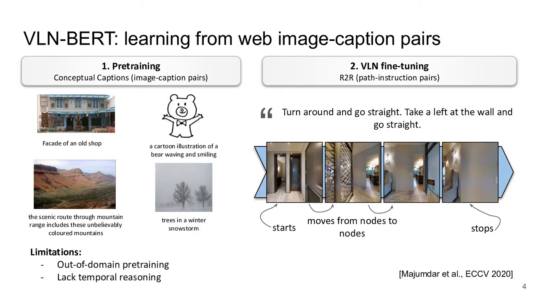As collecting more houses is hard, researchers have looked at alternatives such as conceptual captions, a large-scale automatically harvested image caption dataset. In this work, we argue that such pre-training is out of domain, because conceptual captions is composed of generic image caption pairs, whereas VLN tasks are composed of paths in a house and navigation instructions. Pre-training enhances the correspondence between a visual and a textual representation of an object, but it is poorly improving the temporal reasoning required on long instructions.